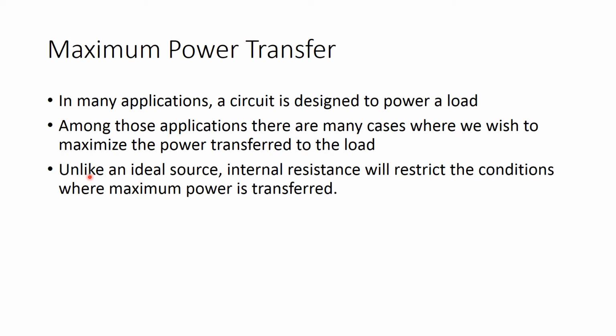So we talk about an ideal source. The way we normally think of a battery or a power source is where it only produces voltage or it only produces current. But in a real condition, this is not the case. It will have internal resistances and all that kind of stuff built into it. Whereas when we work with an ideal source, it does not have internal resistance, but now we're looking at adding an internal resistance to that.